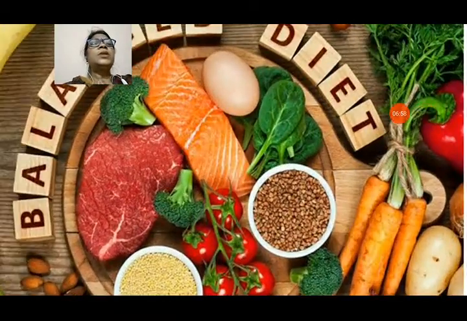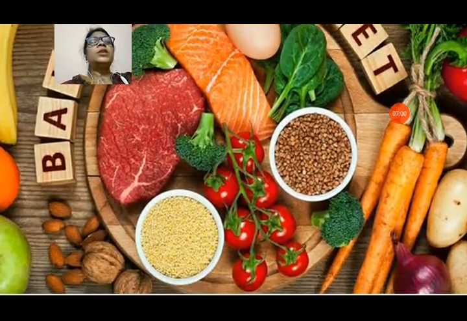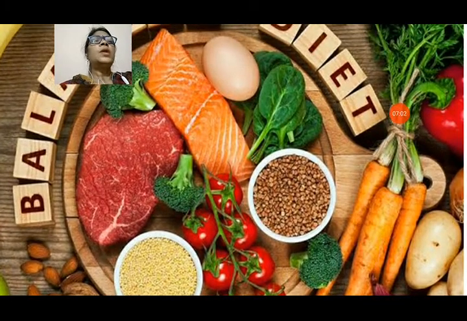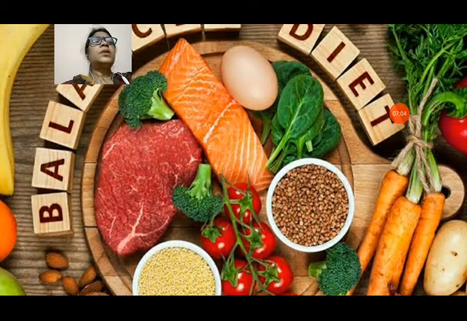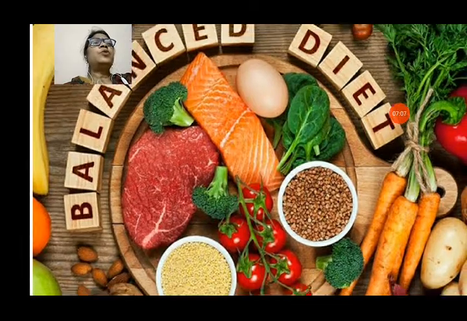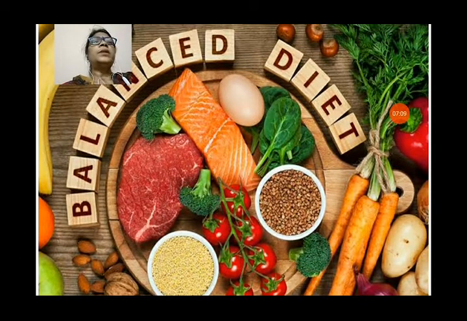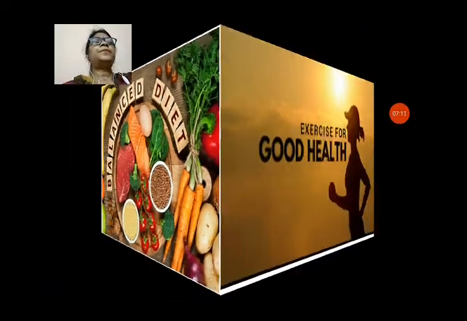You can see the picture here, all the food items are included: cereals, pulses, fruits, vegetables, nuts. All the types of nutrients should be included in your diet, then it will be a balanced diet.